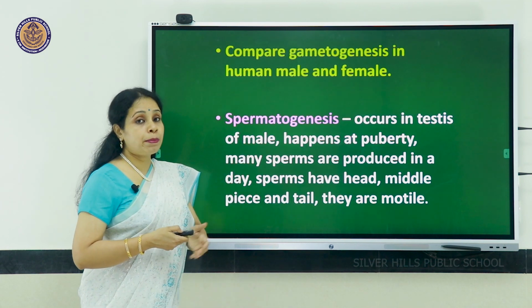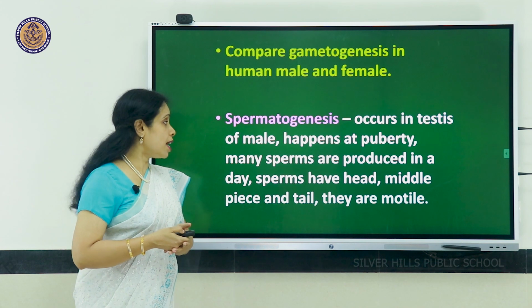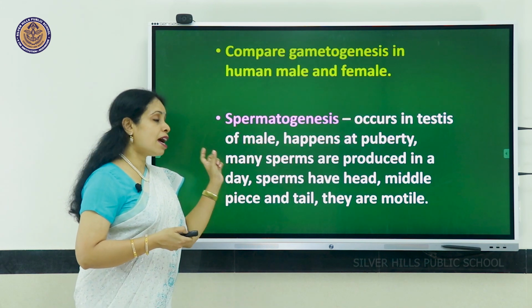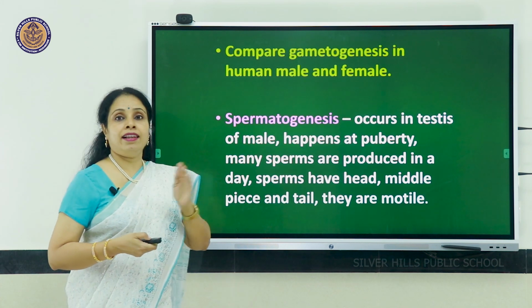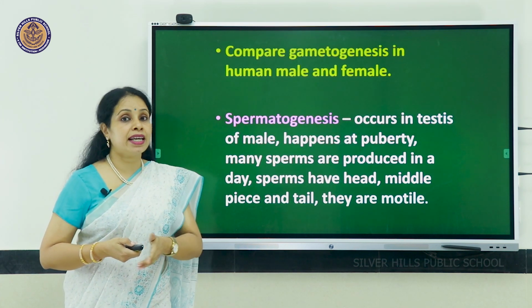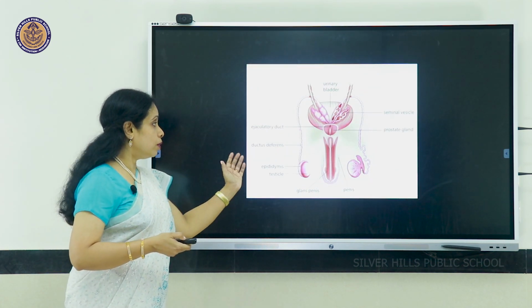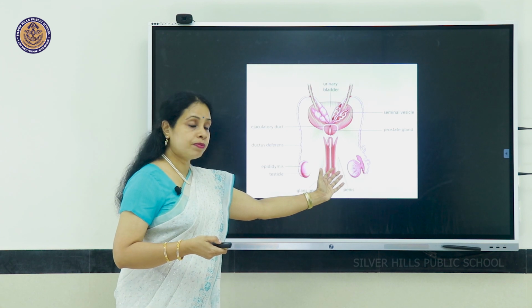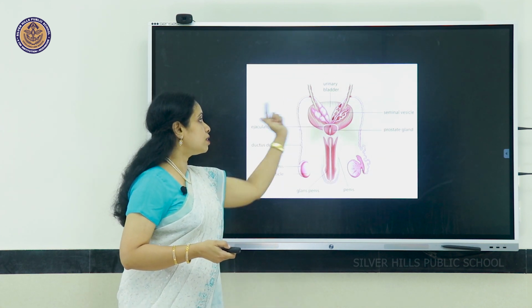It starts only at puberty. Many sperms are produced at the same time. Sperms have head, middle piece and tail, and they are motile, which means they can move on their own. By lashing their tail, they can move. So, the pair of testes, the main tube to carry them is the vas deferens.